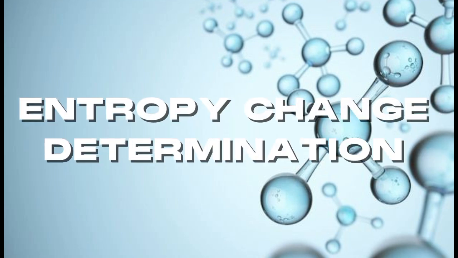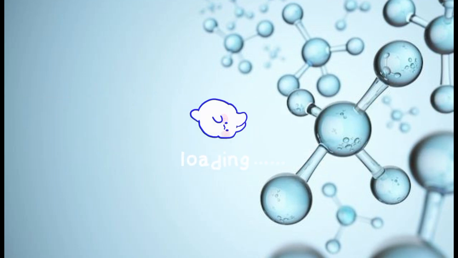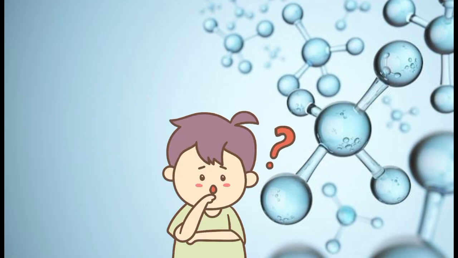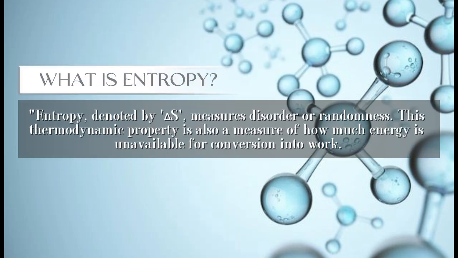Today, we're gonna unlock the secrets of entropy change determination. Let's dive in. So, what is entropy? Entropy, denoted by S, measures disorder or randomness. This thermodynamic property is also a measure of how much energy is unavailable for conversion into work.